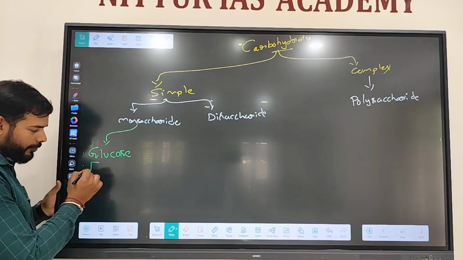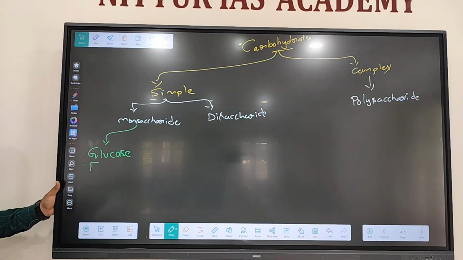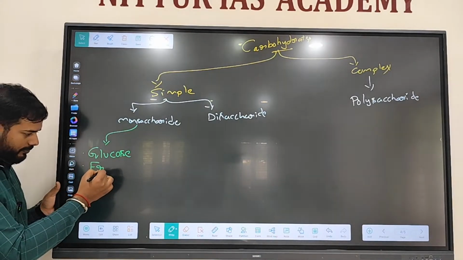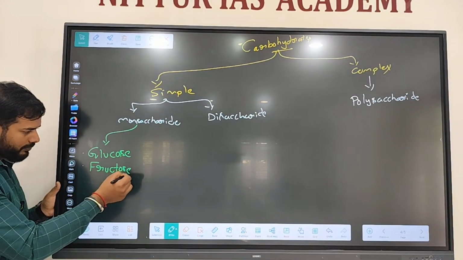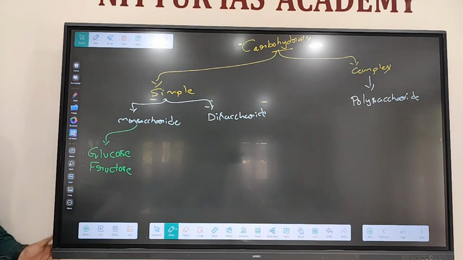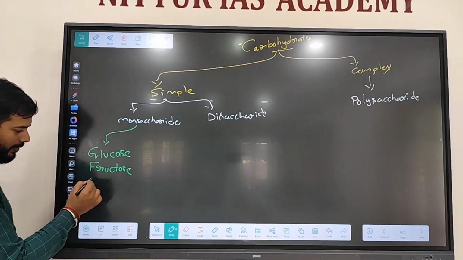Then we have fruit sugar, the sugar present in honey and in the fruits. Fructose. RNA full form? Ribonucleic acid. The sugar present is ribose sugar.